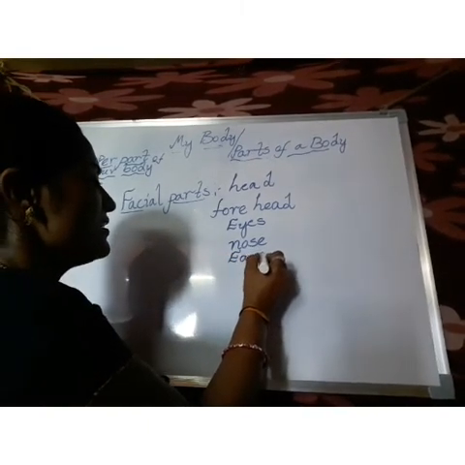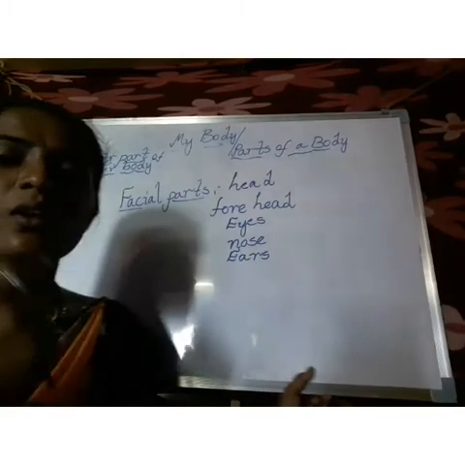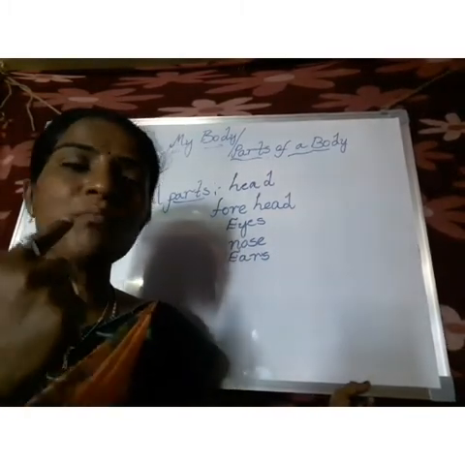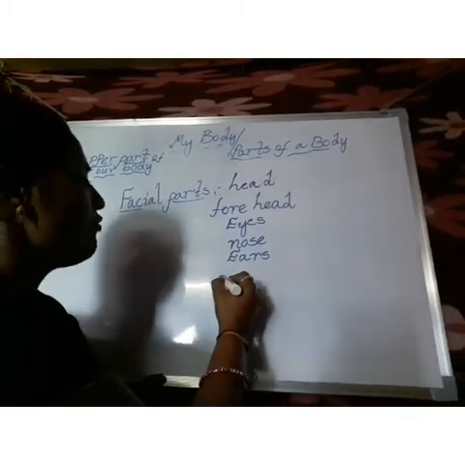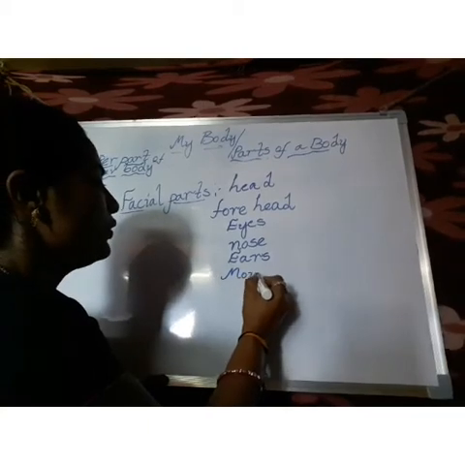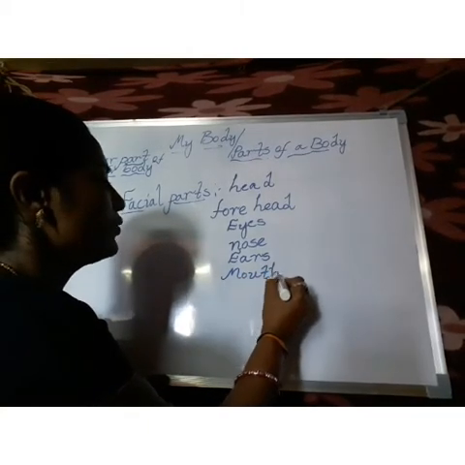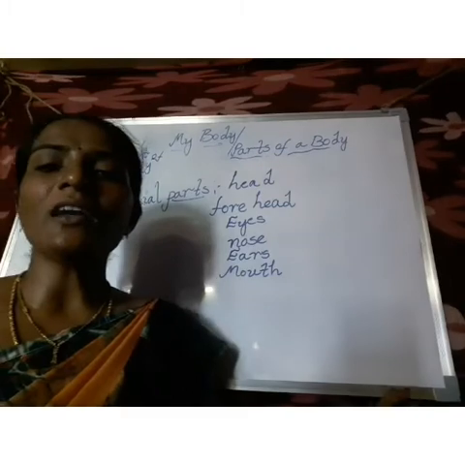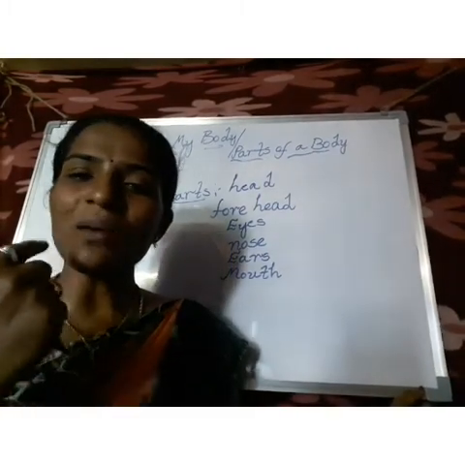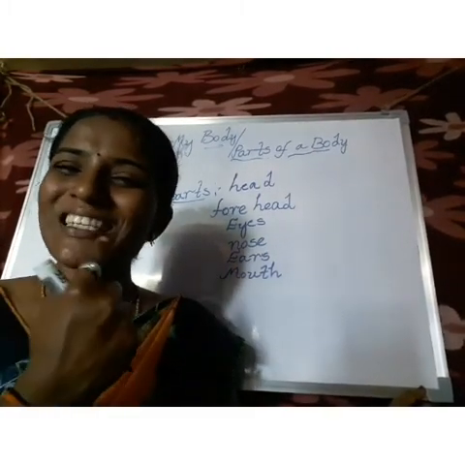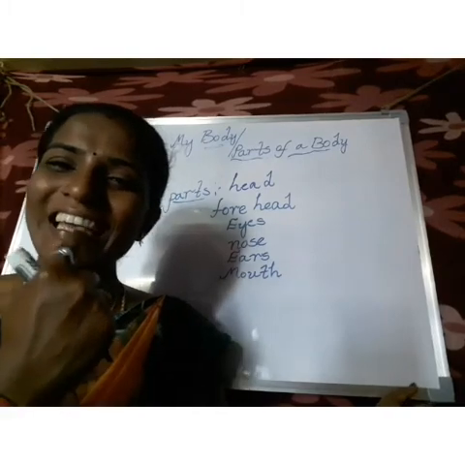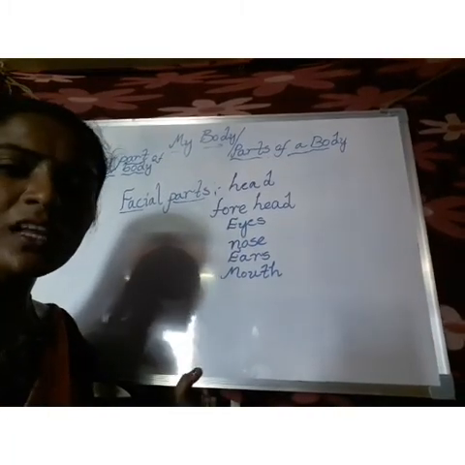E-A-R-S, ears. And after that, what do we call this? Mouth. What is the spelling of mouth? M-O-U-T-H, mouth. And coming to that, what do you observe inside the mouth? This white colored substance we call teeth. What is the spelling of teeth, children?